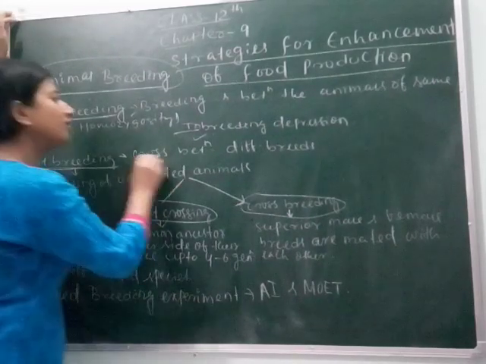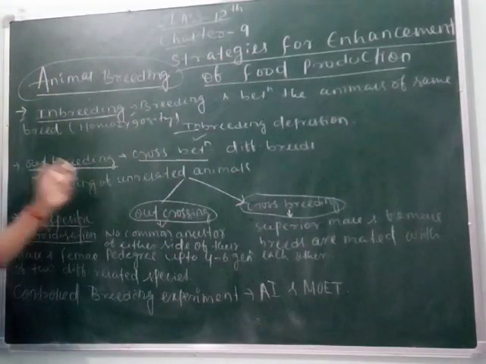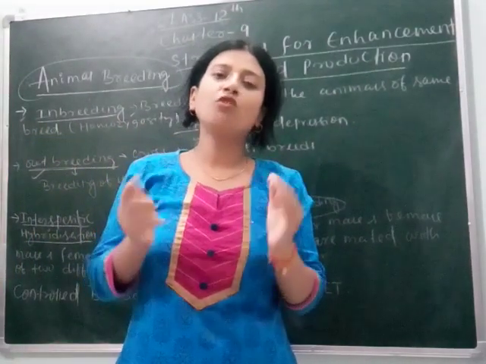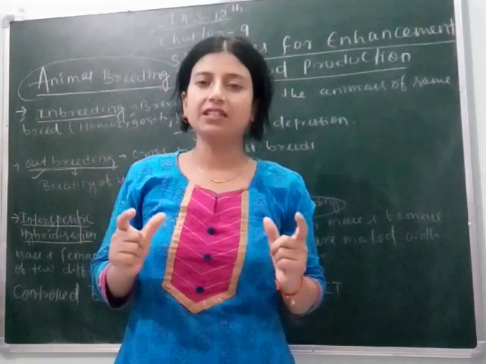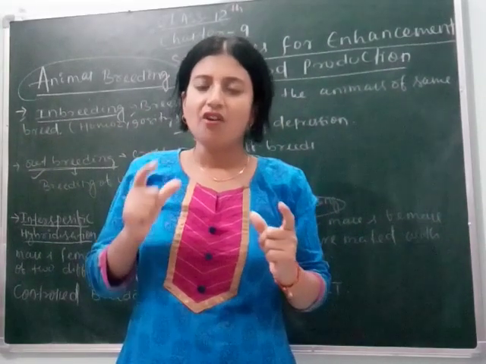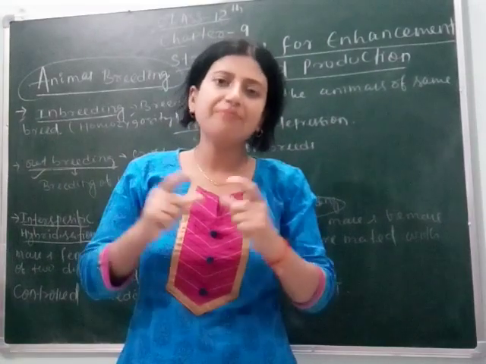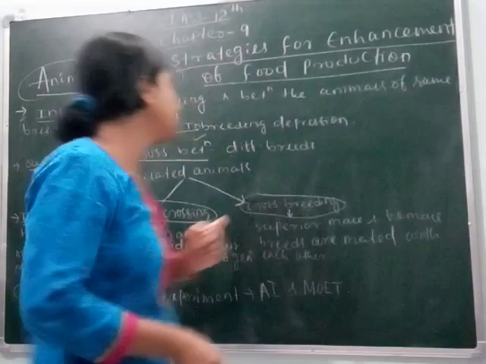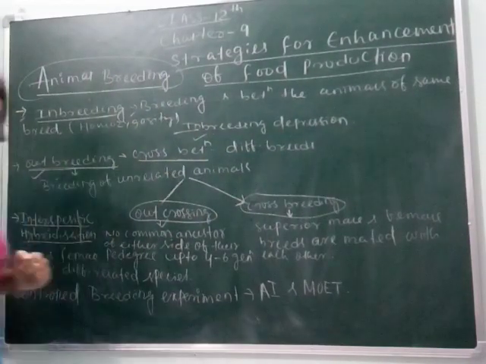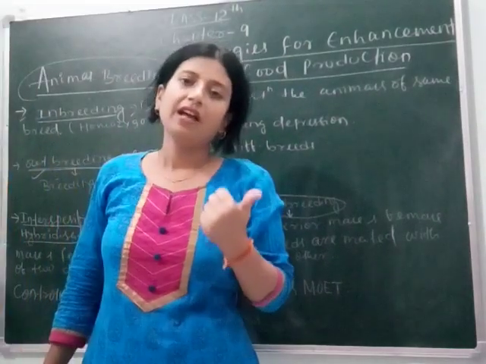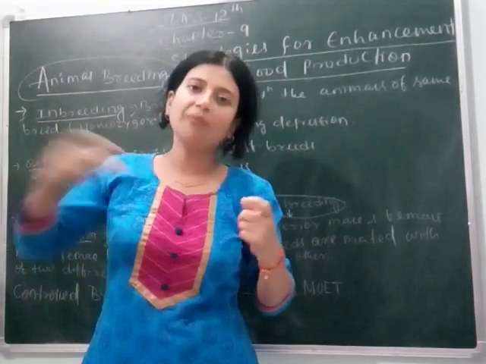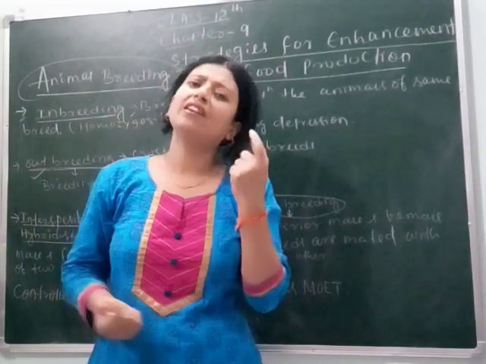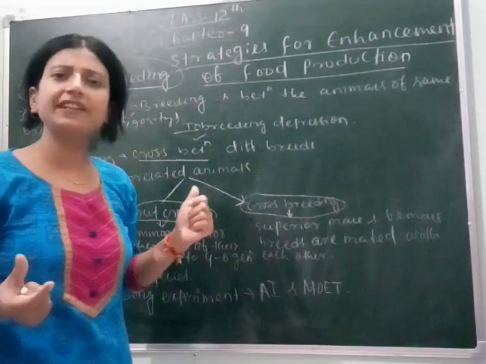Outbreeding means when the cross takes place between breeds of two unrelated animals. Unrelated animals means having no similarity in their genetic characters. It means when two animals that are completely unrelated are mated with each other, their genetic characters must be different. In this case, the newly formed offspring have genetic characters that are a combination of both different parents, the desirable characters. Outbreeding is also done to get the desirable characters.